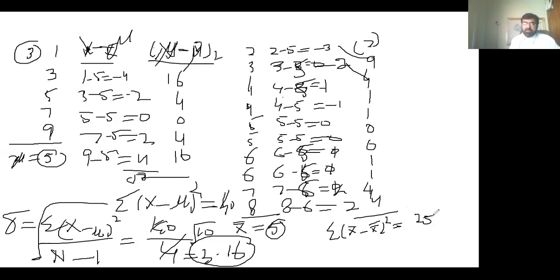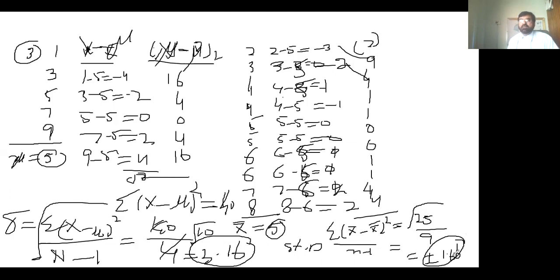So it becomes 25. And if you divide it, the standard deviation of the sample mean is equal to this divided by n minus 1, so divided by 9, under the root. 25 divided by 9 is 2.7, and then under the root it is 1.66.